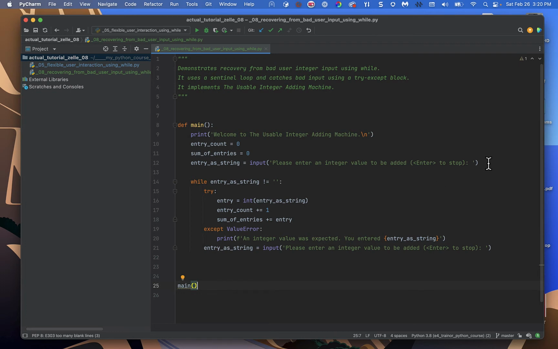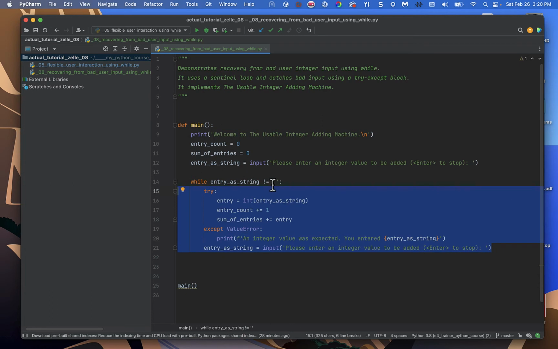And even if they give us just an enter on the first one, well, then we're not going to perform the body of the loop because we're not going to pass the test at the top of the while. And what we've done is we've taken the code that we have and we put it into a try-catch block, okay? And we're doing a little bit of a programmer trick, right? We're going to put this conversion of the entry as string to entry by calling int. We're going to put it in the try block.